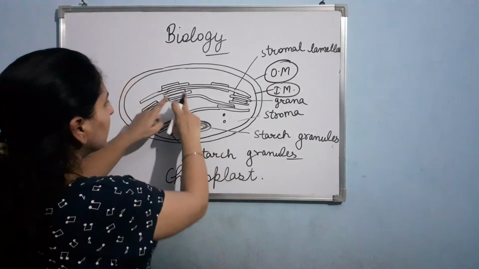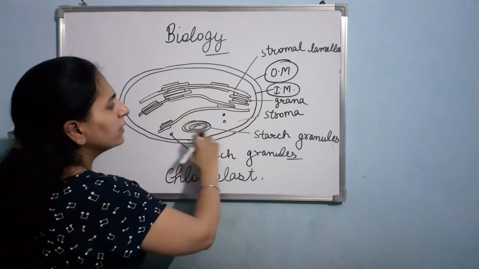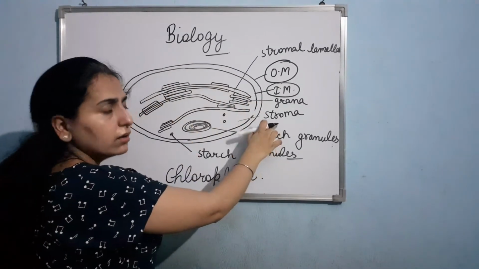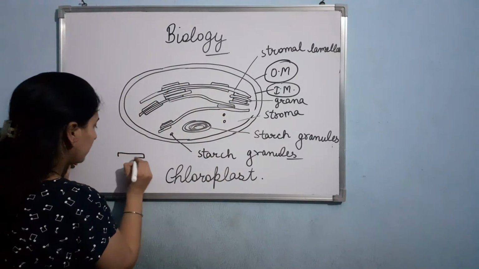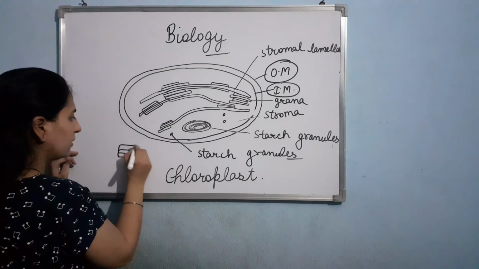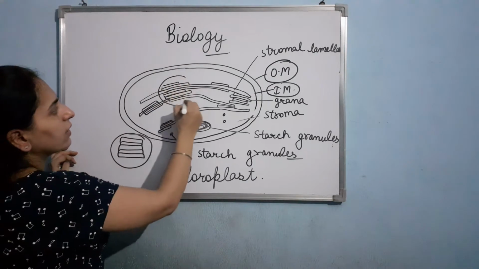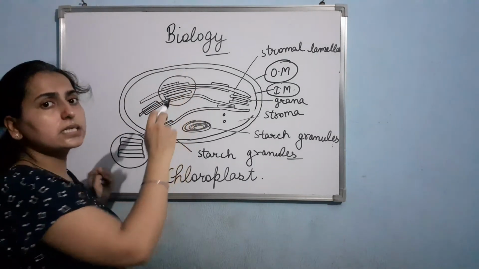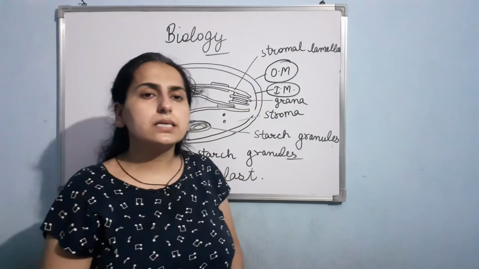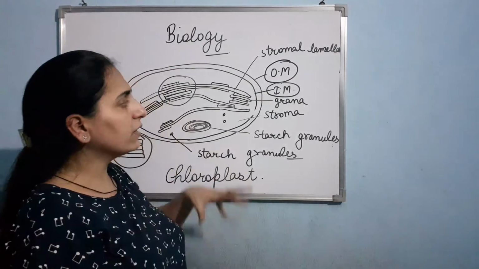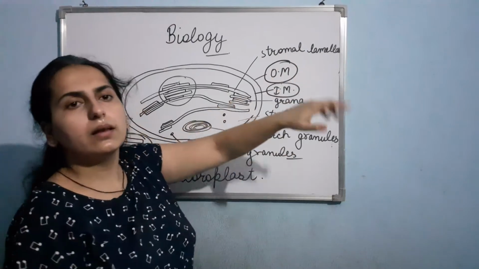Now what is this? Basically here you can see inside the chloroplast there is present a liquid, a fluid, that is stroma. Now inside the stroma, if you see, there are thylakoids like this, and the stack of the thylakoid is known as grana. So this is grana, clear? And the individual unit is thylakoid. So basically in the chloroplast, a membranous system is present, which is formed by stroma, grana and stromal lamellae.